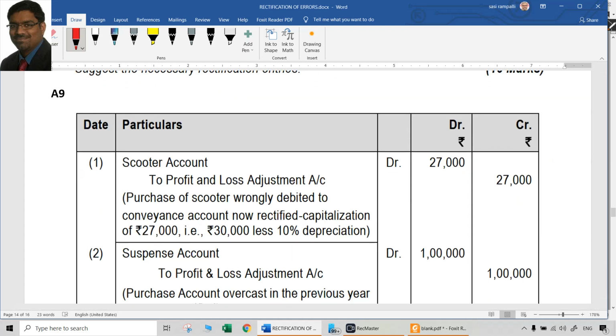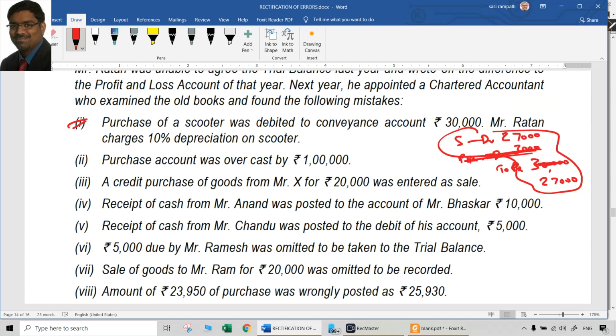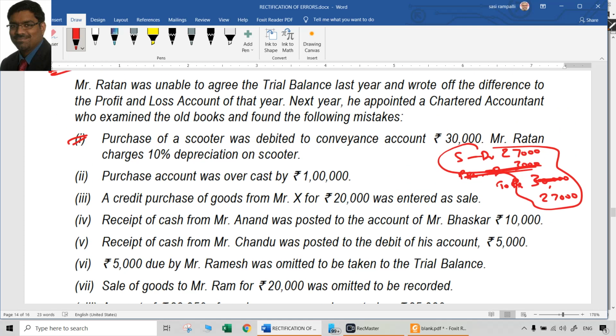That is enough. We don't need all that. Scooter account at R to P&L adjustment account 27,000, because the depreciation is also a nominal account. That conveyance account was also nominal account. Those two get nullified. We don't need to write them separately. We cannot write them separately. So the net effect of that on P&L adjustment account is 27,000 only. So the entry is scooter account at R to P&L adjustment account 27,000.